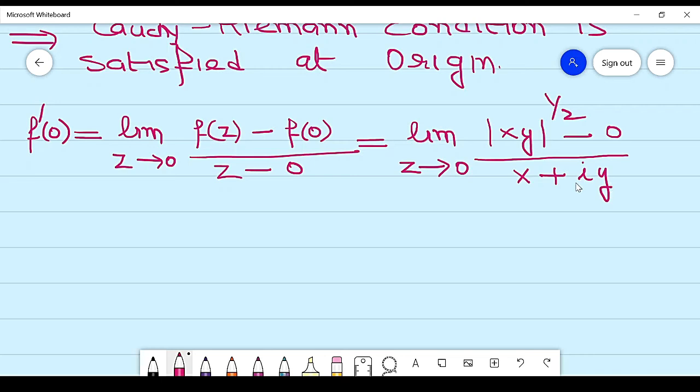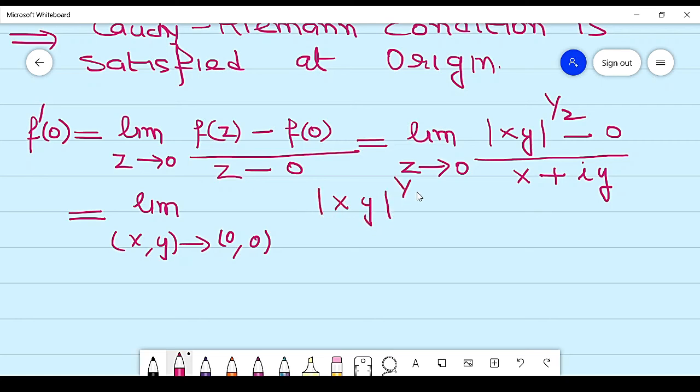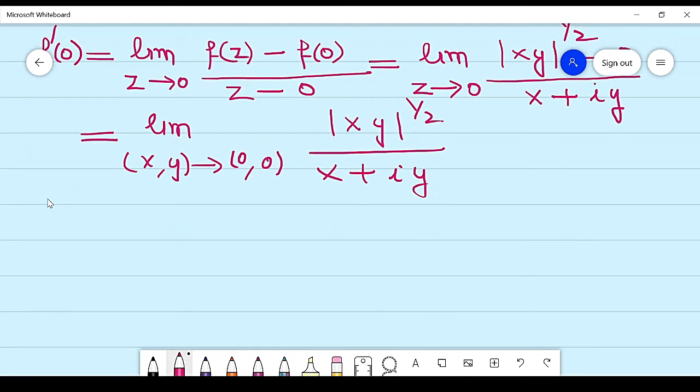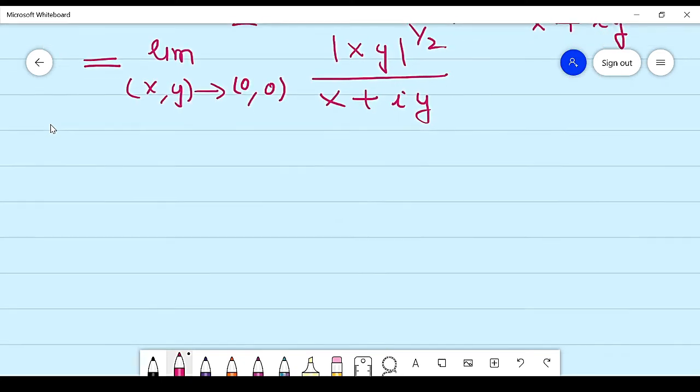So in order to simplify, we get derivative at 0, which is the limit (x, y) approaches to 0, and here we get square root of xy over x plus iota y. So derivative exists at origin if the right hand side limit exists, number 1.